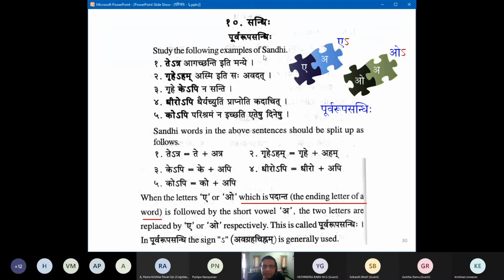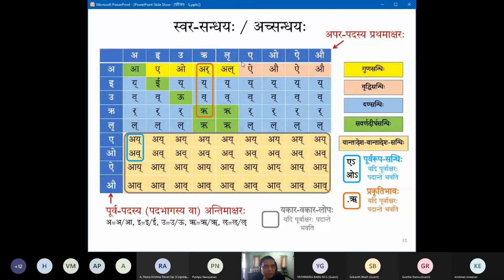So basically, if you remember the table that we have been doing, they have started on the top row, and the diagonals is easier, Savarna Dirgha Sandhi, and then slowly grown to end. Today they are going to this blue section. Here we see this blue section, right? So it's called Purva Rupa Sandhi, and it is an exception to the Yanta Vanta Desha. The big gray blob that you see here, that is the base rule. That is a base coat in this region. So that base coat is being trimmed by this Purva Rupa Sandhi, similar to how we see in another place earlier.